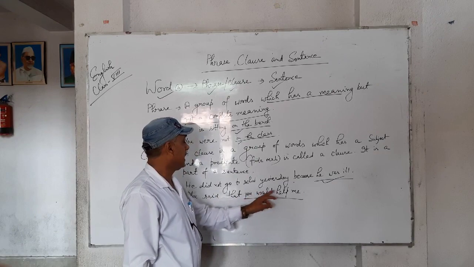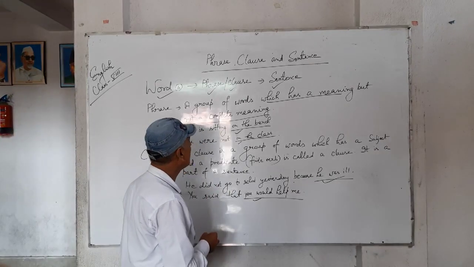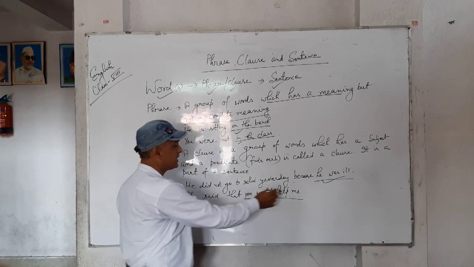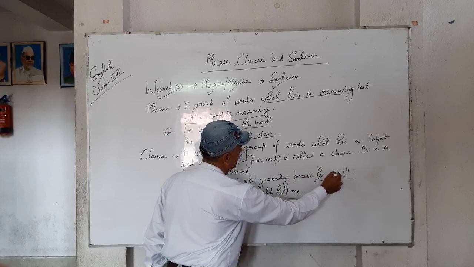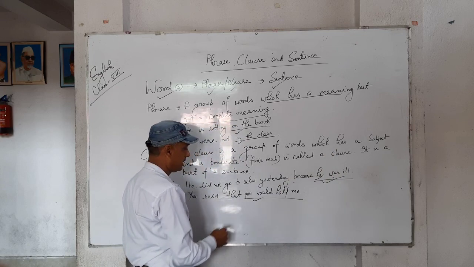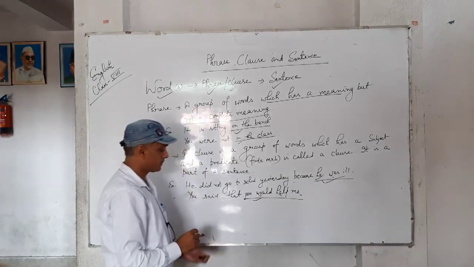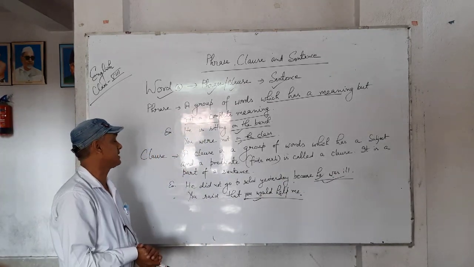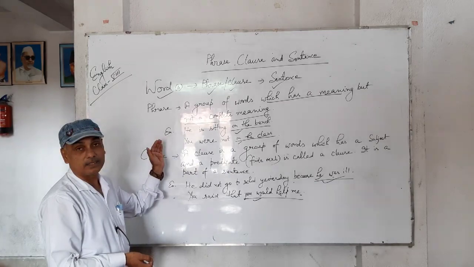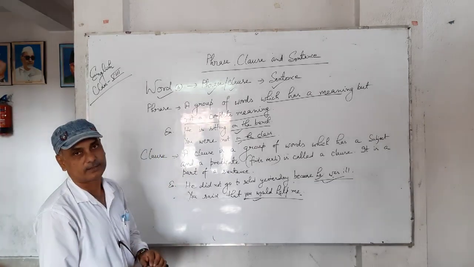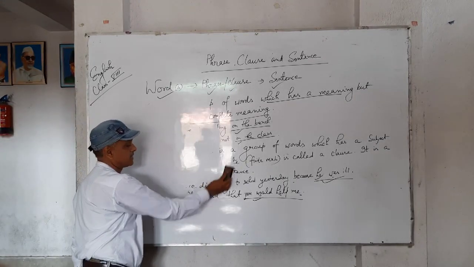He said that you would help me. "You would help me" is also a clause. Why? Because it is a part of a sentence. It has a subject and a predicate, or you can take it as a verb: would, you, verb, subject, predicate. So, a clause is a part of a sentence and it has a subject and predicate. But in a phrase, it is only a group of words. It doesn't carry a verb.